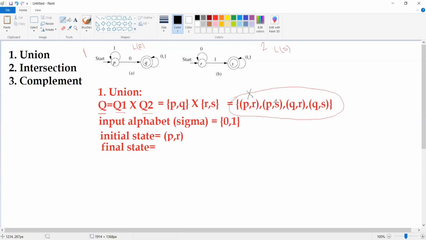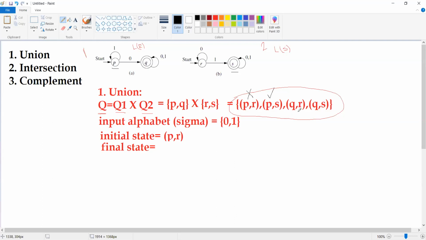Then what about P comma S? You can see here, P is a non-final state, that's okay. But what about S? S is a final state. Now you can see, either or. As P is not a final state but S is a final state, you can select this state as a final state.